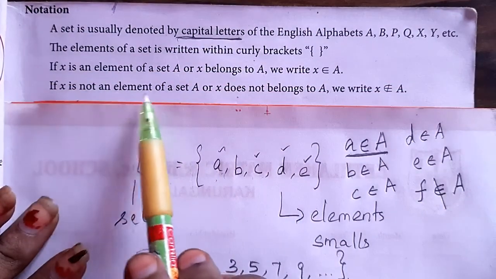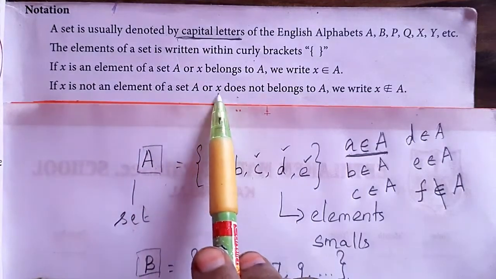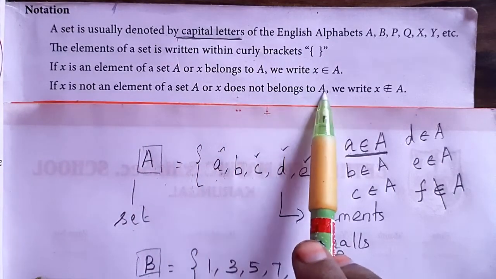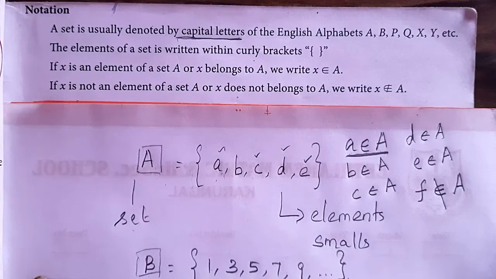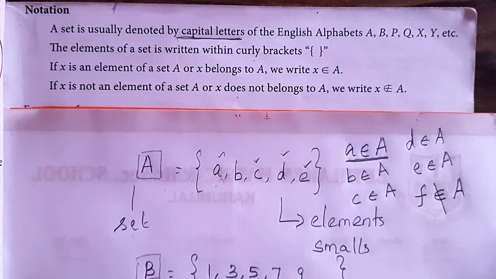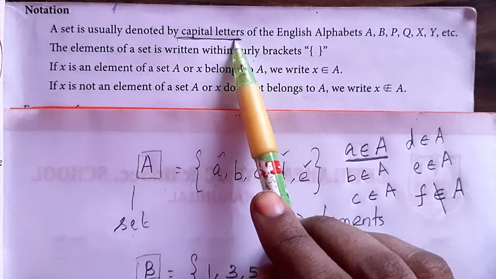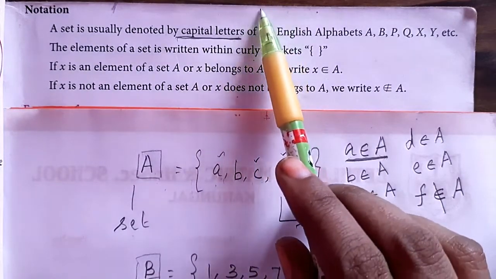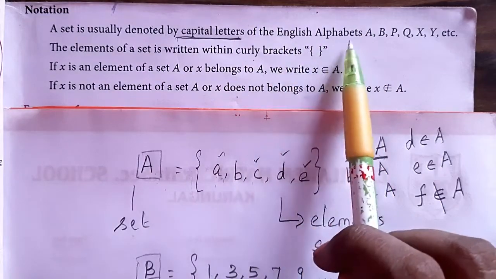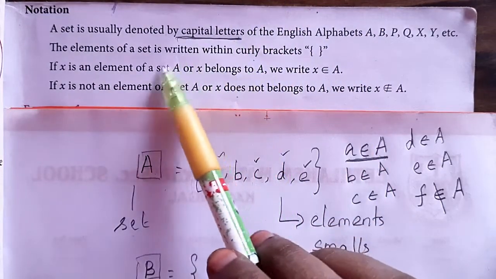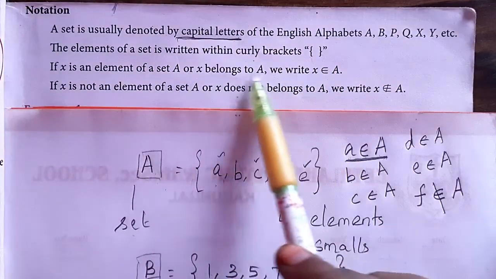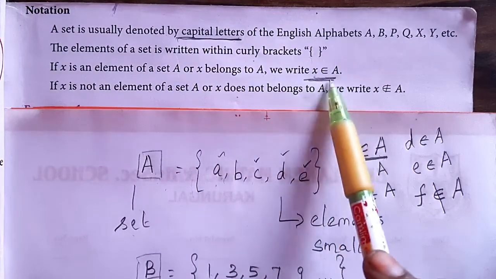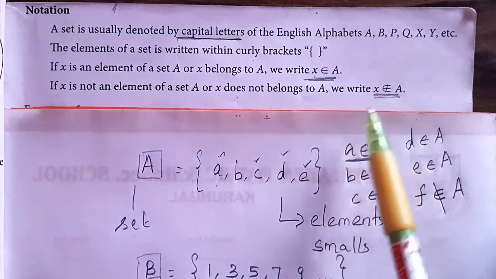Next one. If x is not an element of a set A, or x does not belong to A, we write x does not belong to A. Just now I explained how to write it. So these are the notations. I'll repeat once again. Capital alphabets we use for sets. Elements we denote with curly brackets. Then belongs to, you should remember the meaning. Then does not belong to.